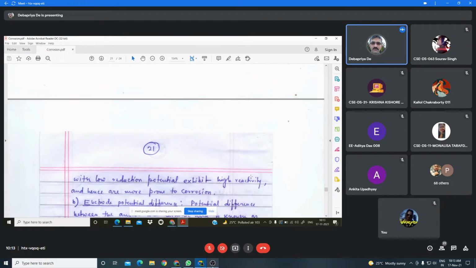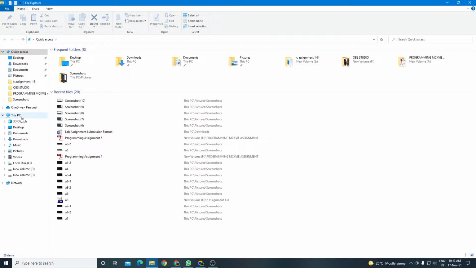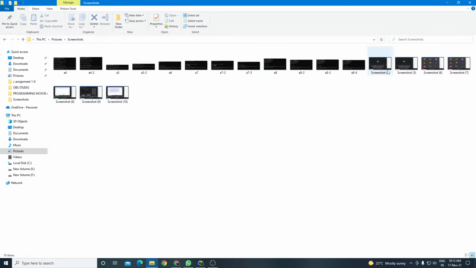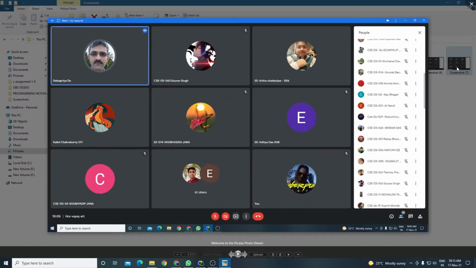Another important factor which also influences the corrosion reaction, what is that factor? That is the difference in electrode potential, which also influences the corrosion reaction.